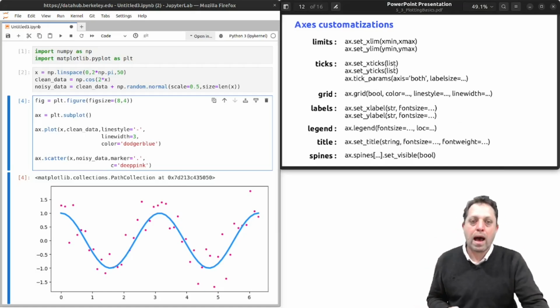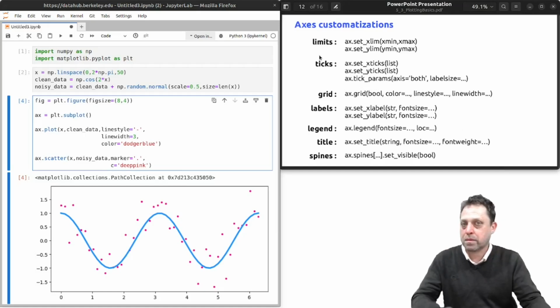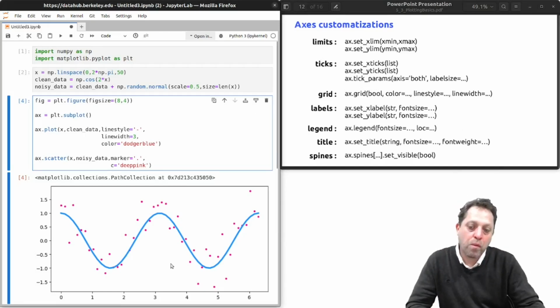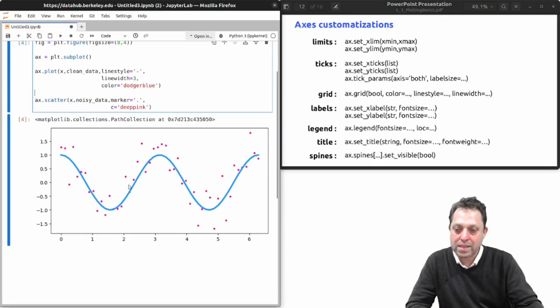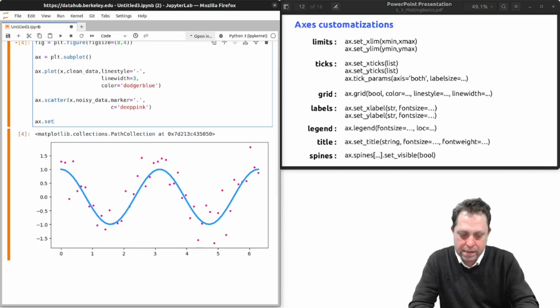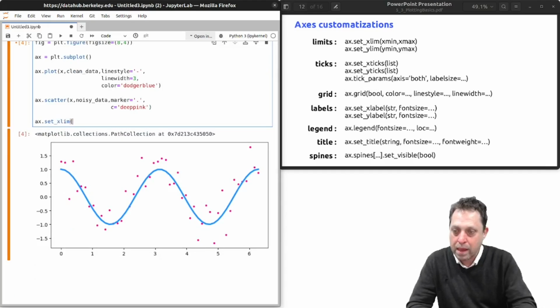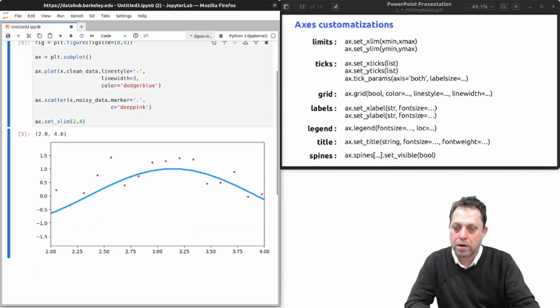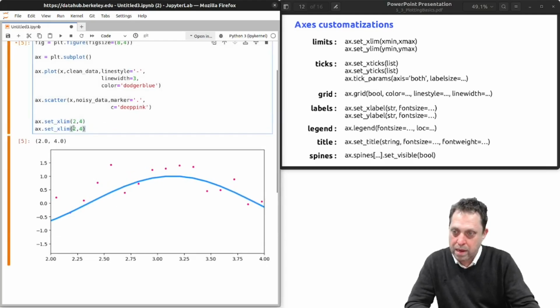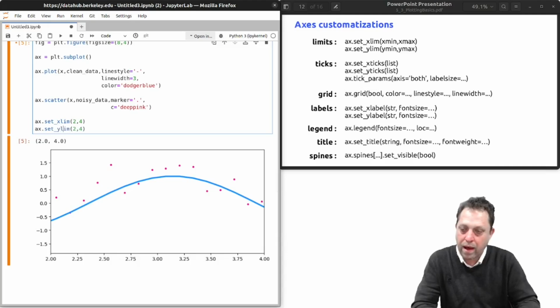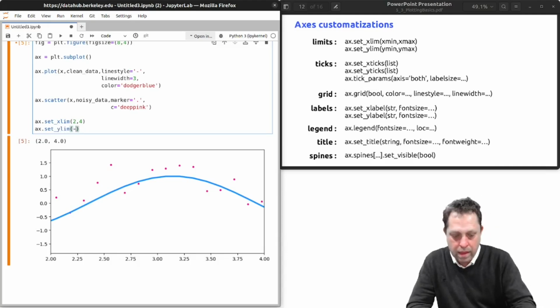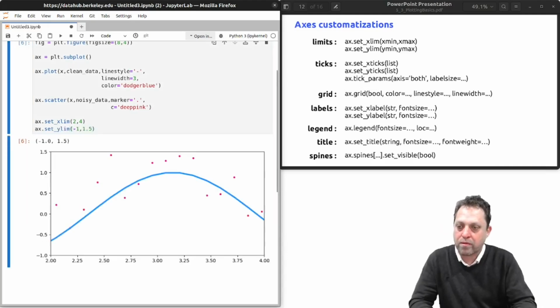So I can set the limits of the plot. If I wanted, for example, to focus in on this region with x from 2 to 4, I would say ax.set_xlim and pass in 2 to 4. Let's say I want the y to go from -1 to 1.5. Then I put -1 to 1.5.